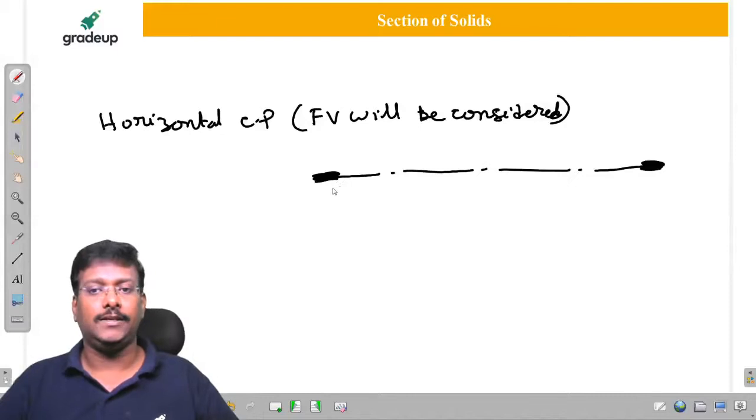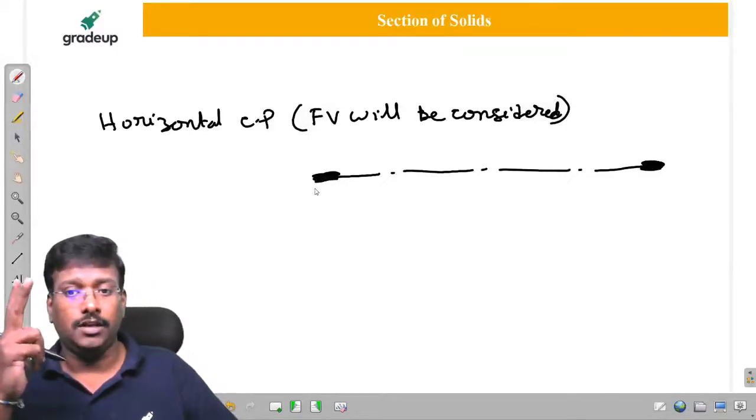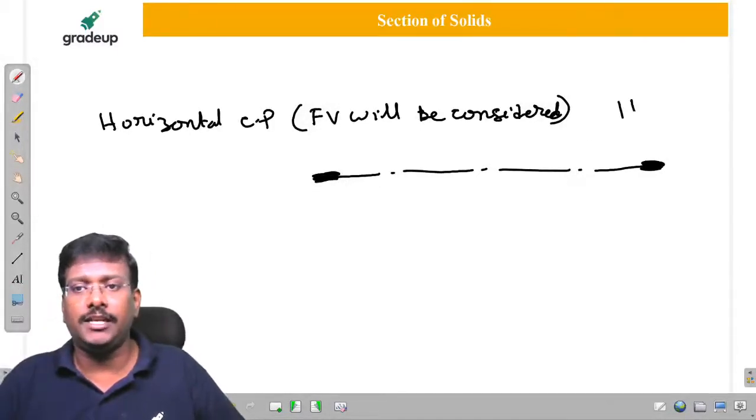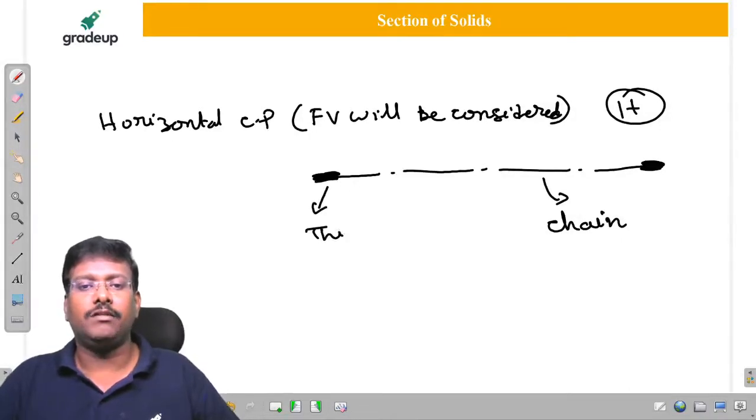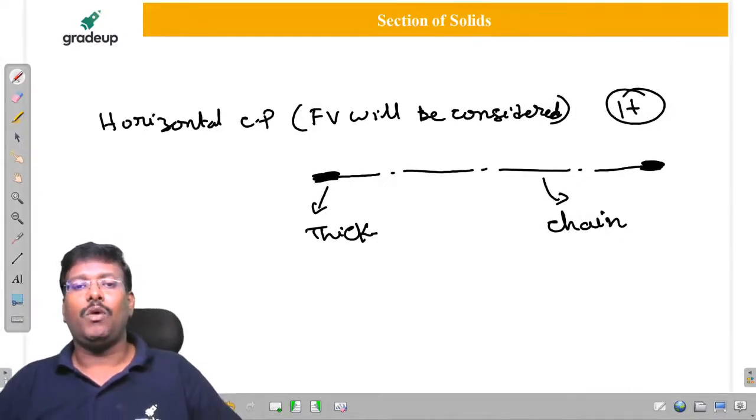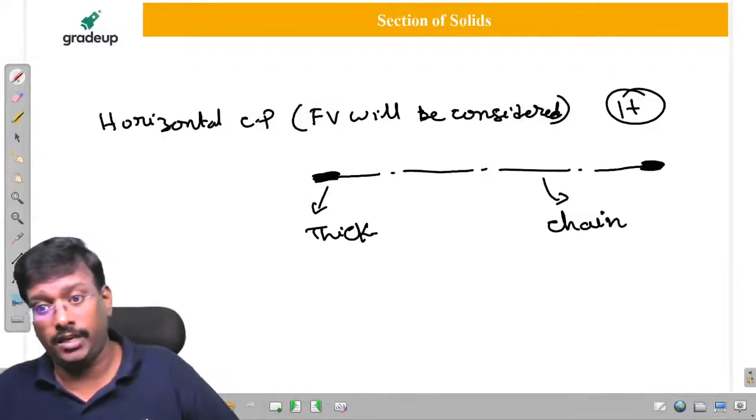My question is, two questions. It is going to be represented with an H pencil, I will accept that. But why are they going to show it as a chain line? And why are the ends made thick?